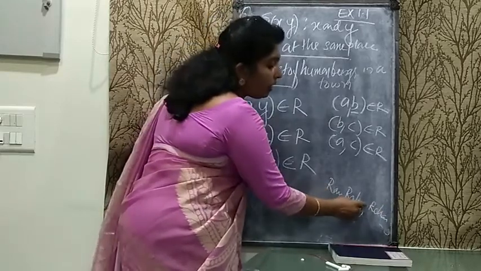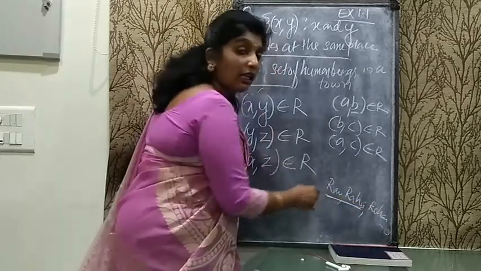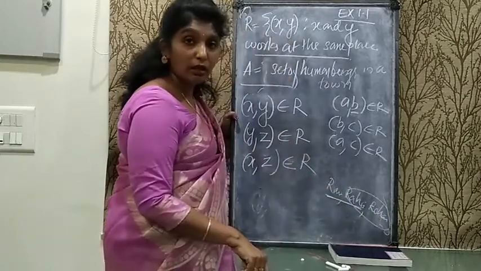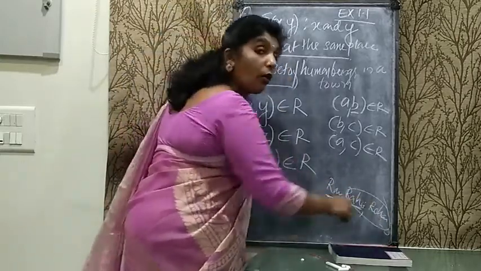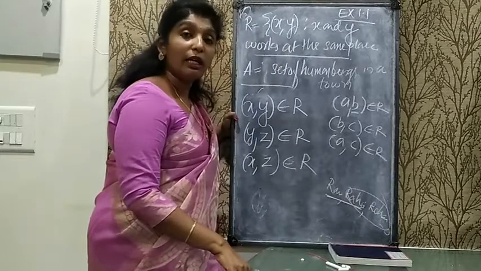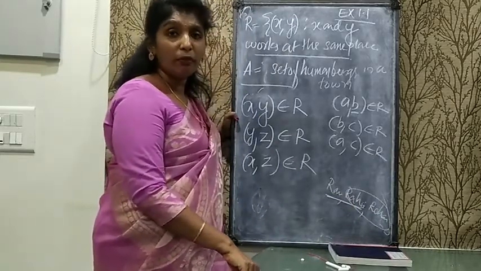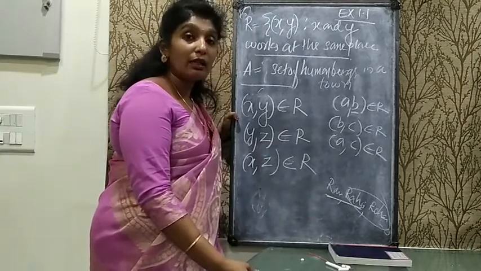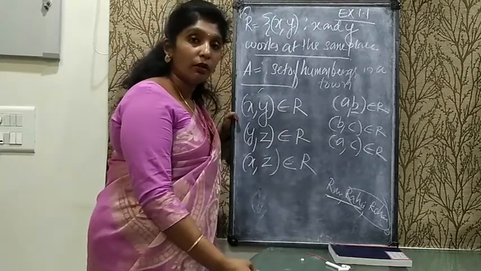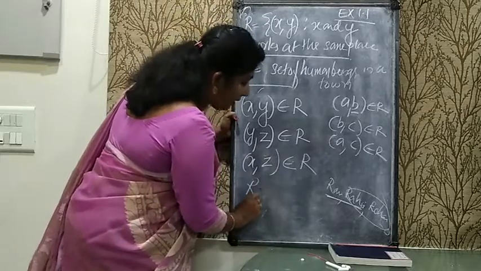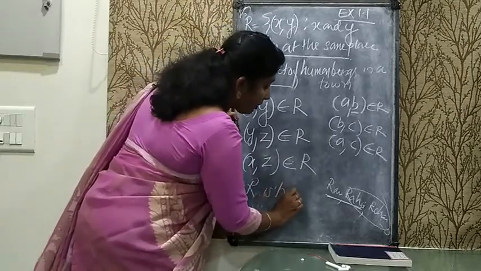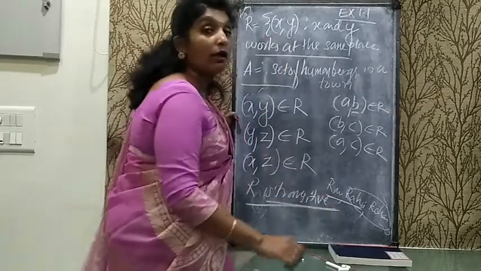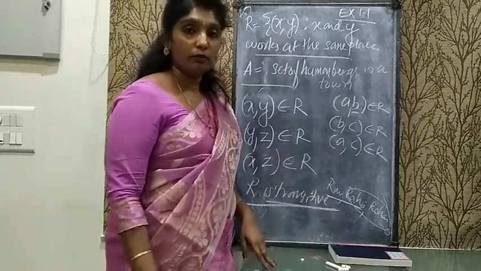If Ram and Rahim are working in the same place and Rahim and Rohan are working in the same place, it means Ram and Rohan will also work in the same place only. It means the given relation is transitive. So at last you can write, therefore the relation R is transitive. At last you have to conclude it. Okay.